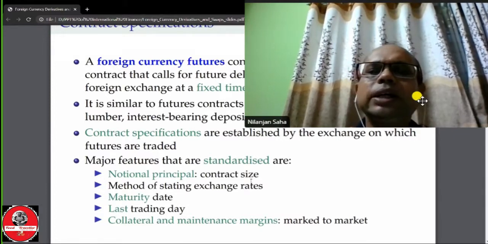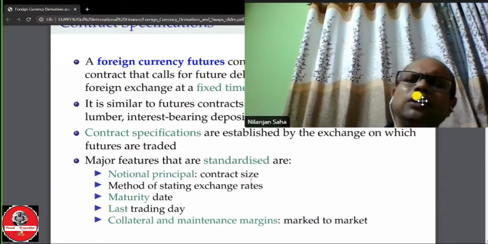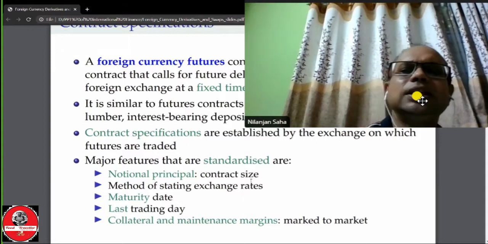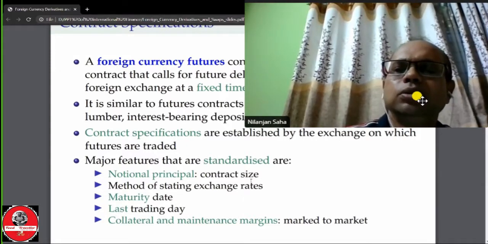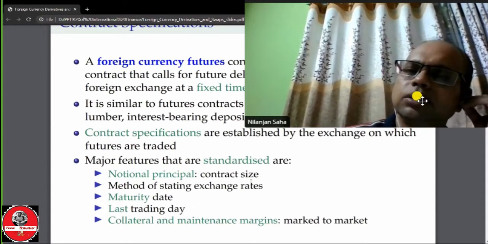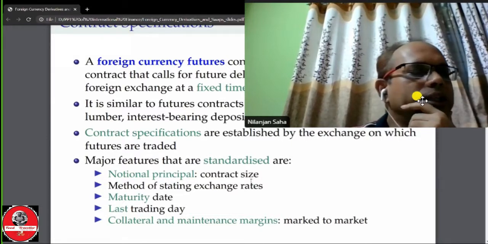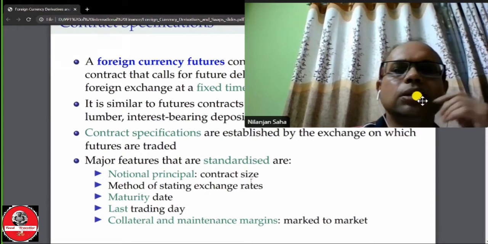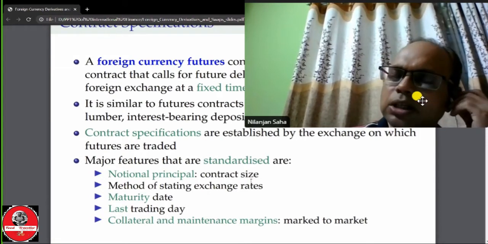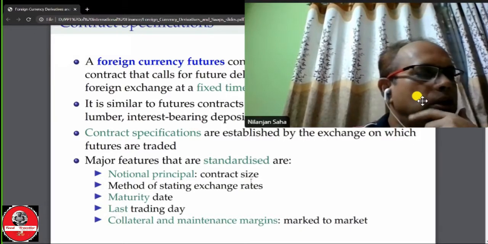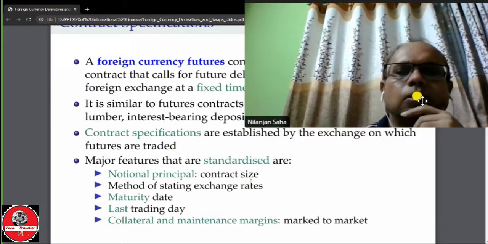And the collateral and maintenance margin can vary from market to market, but the purchaser must deposit some sum as an initial margin of collateral to the exchange clearing house, because as a guarantee that the contract will be implemented and the transaction will be settled. The purchaser must deposit the sum as an initial margin of collateral.